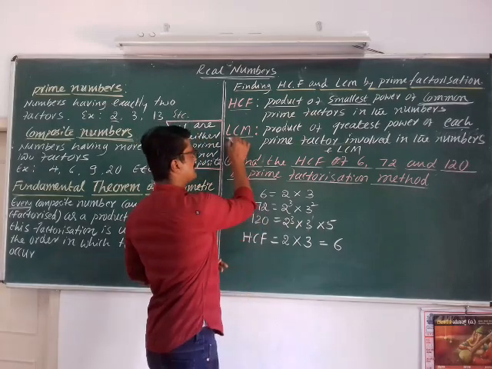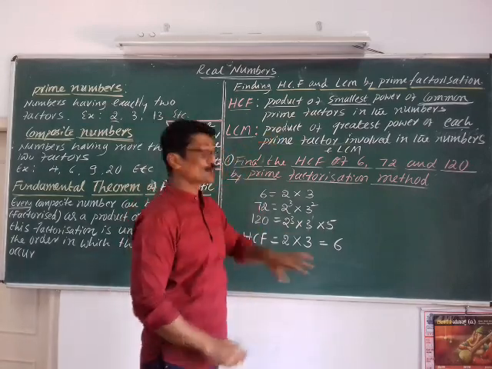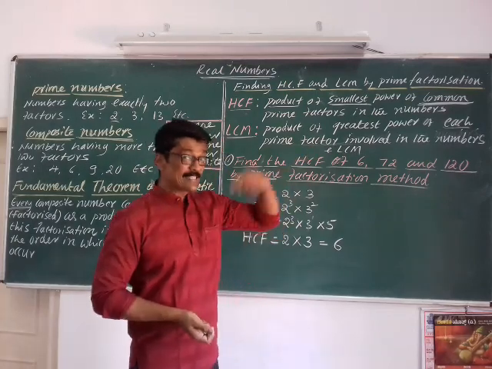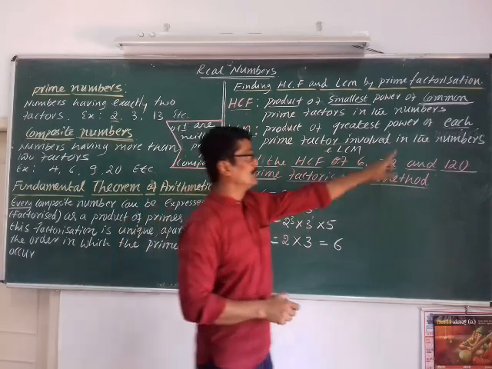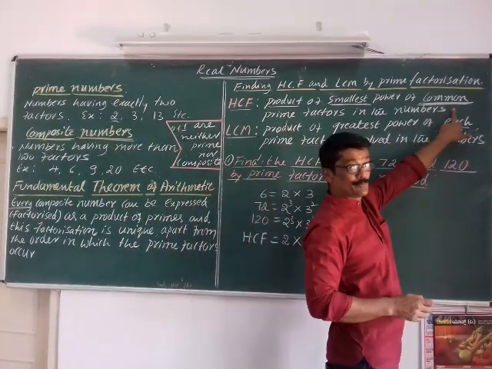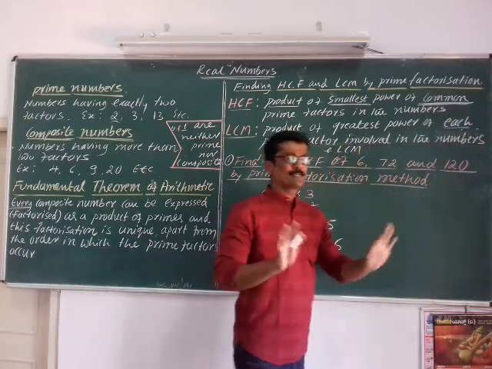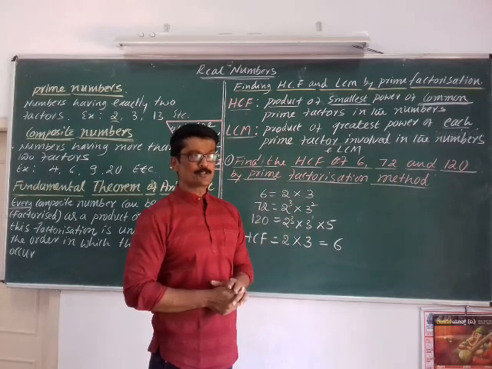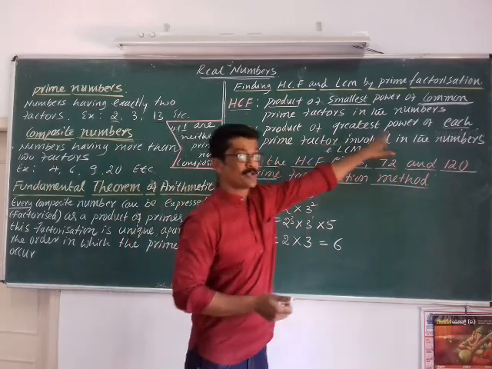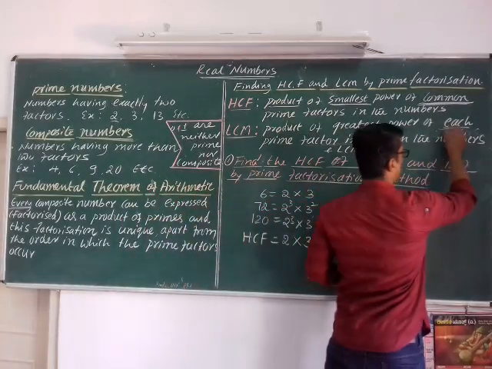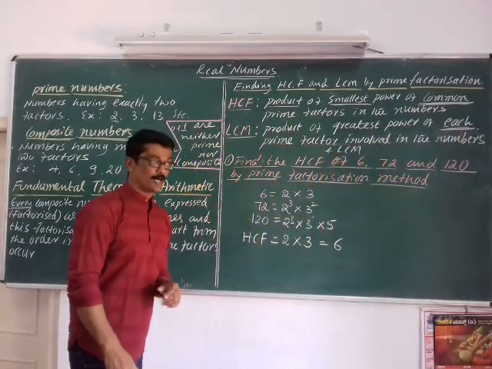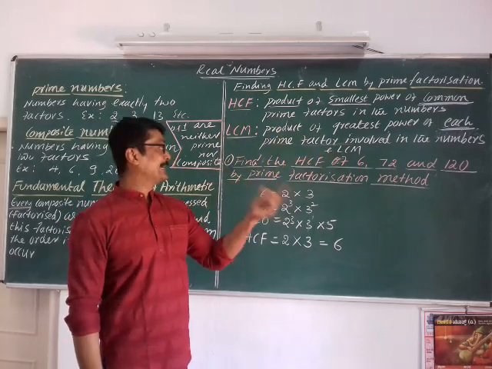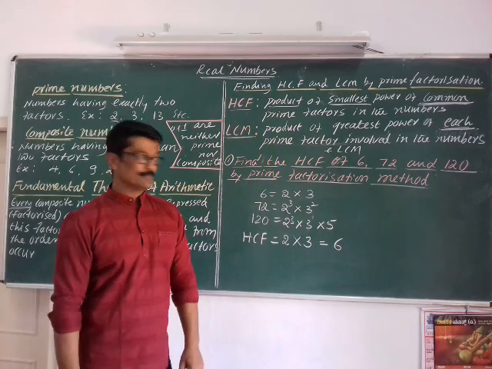How to find out the LCM? Here also you are going to consider the product. Product of greatest power. It need not be common here. For HCF, the common factor should be there. It is compulsory. Here it need not be common. You need to find out the highest power of each. This word is very important here. Product of highest power, greatest power of each prime factor involved in the numbers.